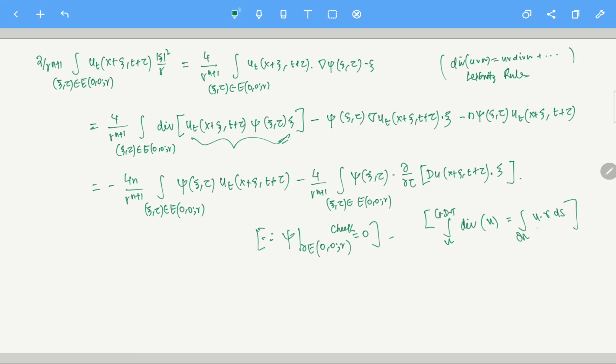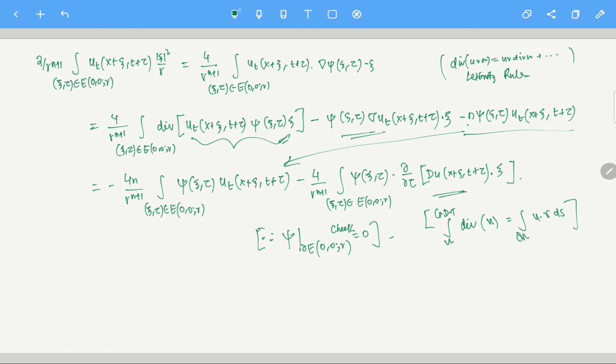The thing, and that u on the boundary, this psi is on the boundary 0, so that is why this particular term is gone. Now I am just left with this term. And how am I getting all of this? First thing first, minus 4n by r power n plus 1, this particular term is this term, and this whole thing I'm just writing it down. I'm not doing anything else. This particular term I am just writing in this way.